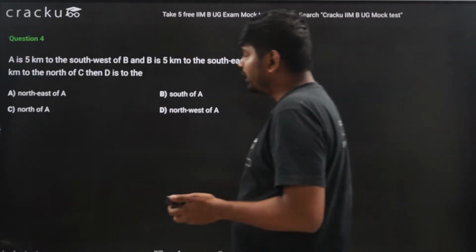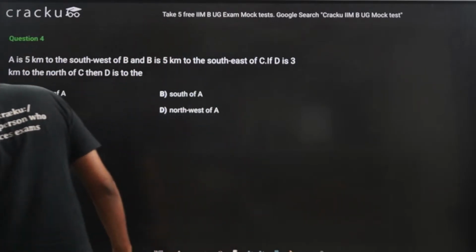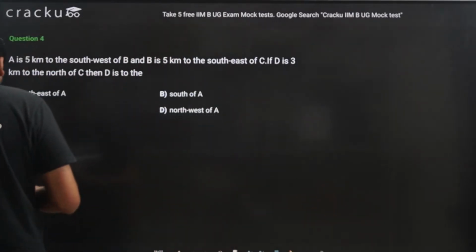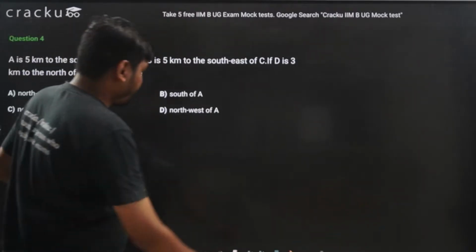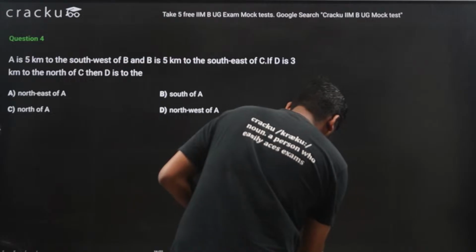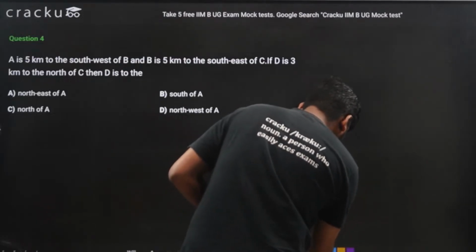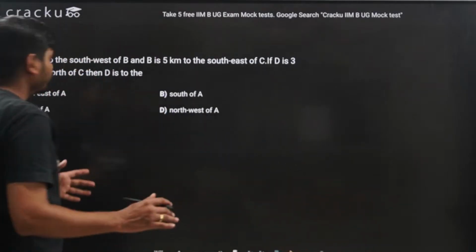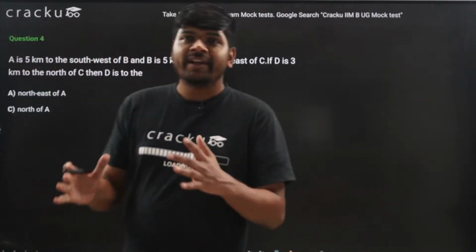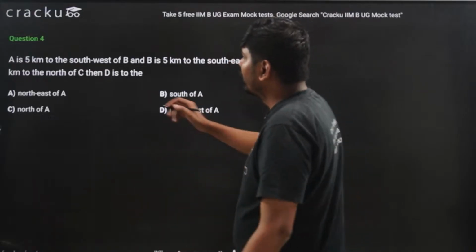Alright, so let us solve question number 4. So first I will read the question and then we will solve it.